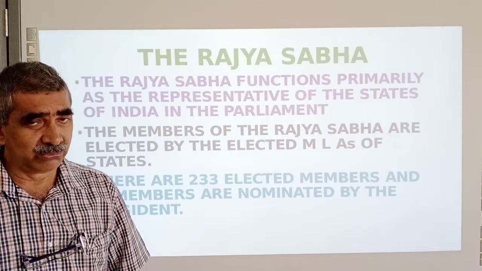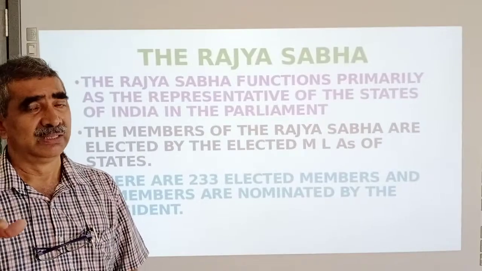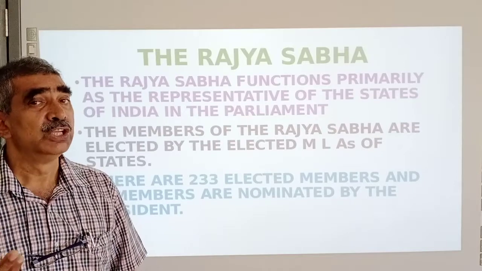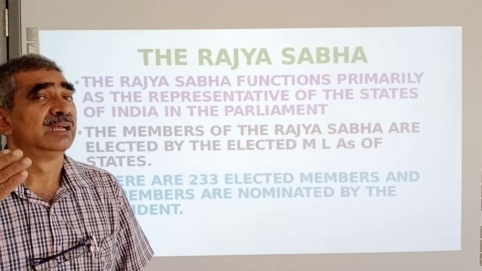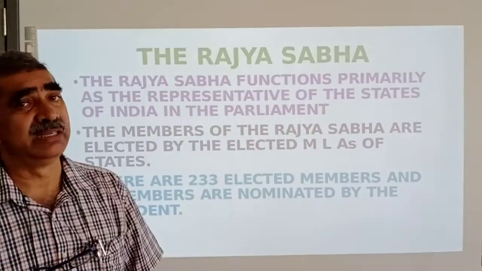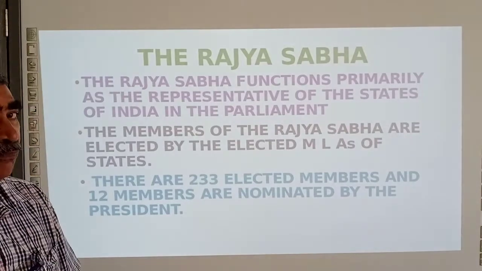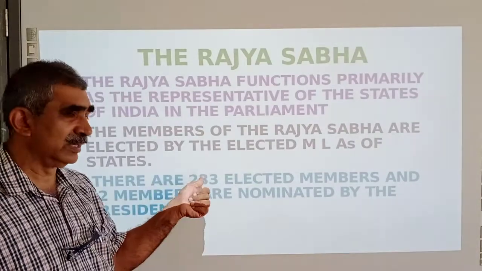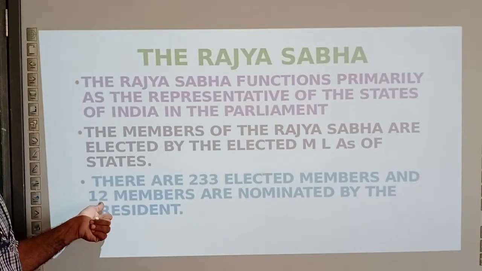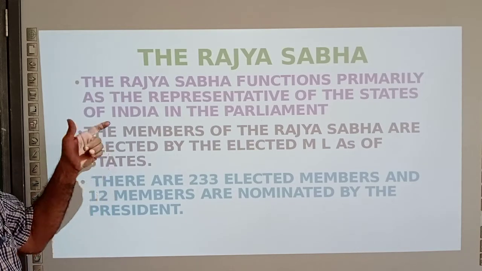Abdul Kalam was nominated too. Members in the scientific field, in literature, art or social service, will be nominated by the president. Presently, Rajya Sabha has 245 members: 233 elected, and 12 nominated by the president of India. So that is the Rajya Sabha.